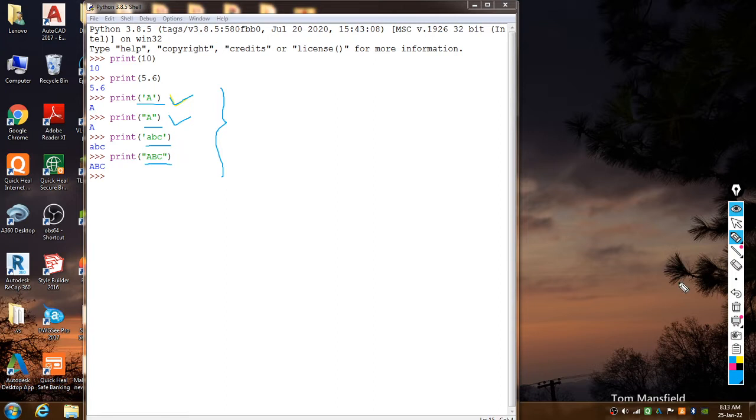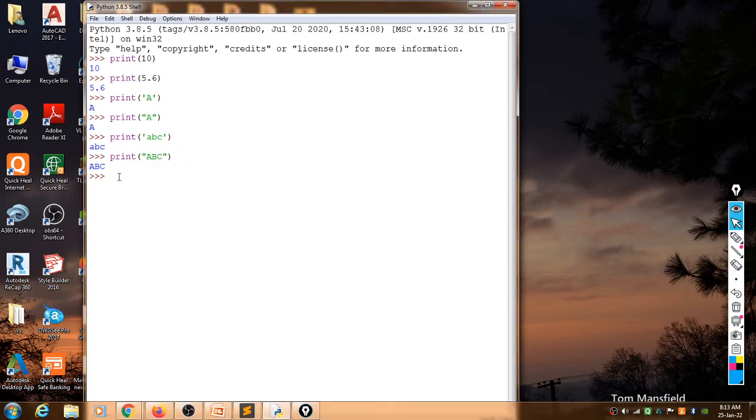Then the next part, what is manipulation? Look here how it is considered. When we write like this, print single quotation mark 10. When we write this one, print within single quotation marks 10.